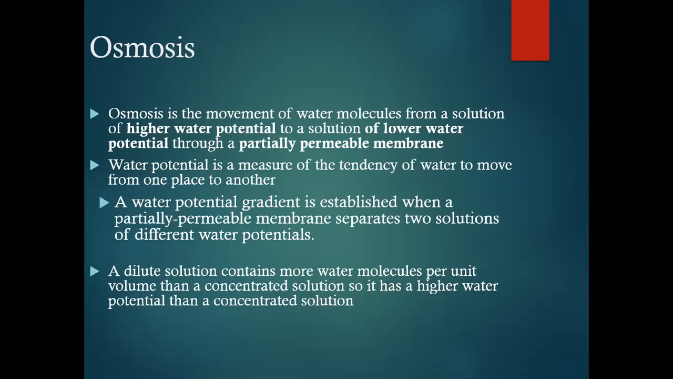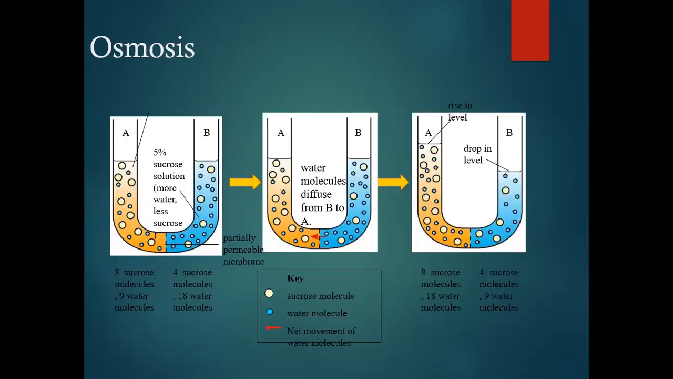Here the term partially permeable membrane is used. It is a kind of membrane which will allow some substances to pass through it and will not allow the others.